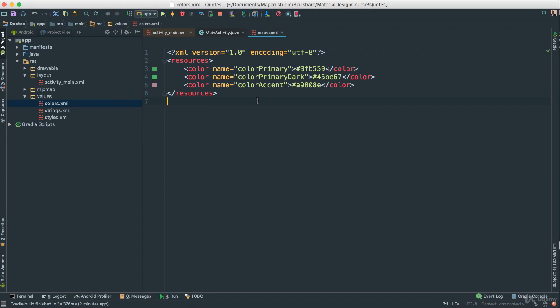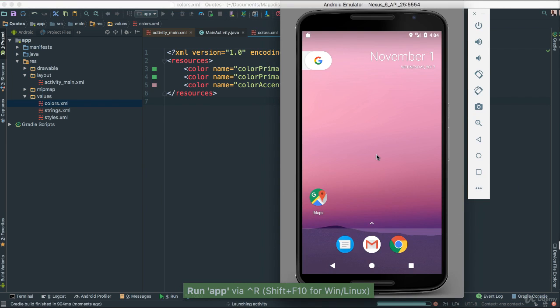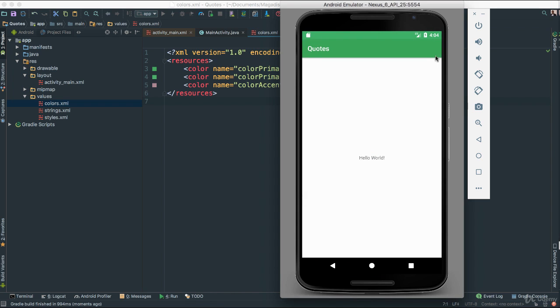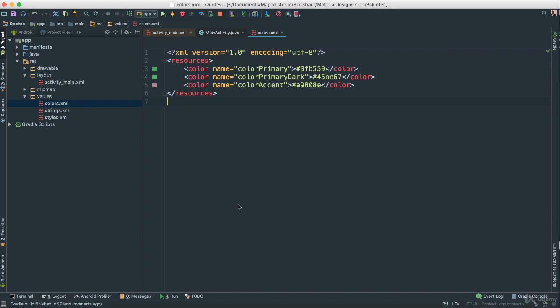Okay. Now if you save and run, you should be able to see that. Look at that. Now we've changed the way our app looks. At the top here, we notice the colors have changed. Very nice. Okay, we're making progress here.